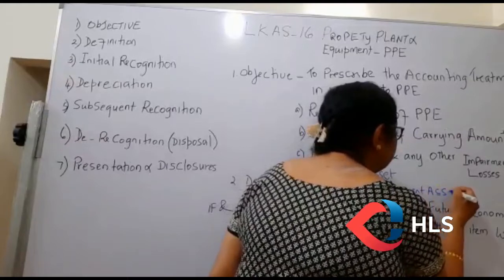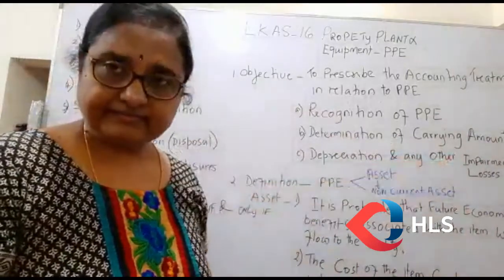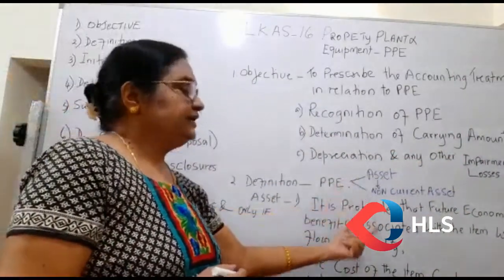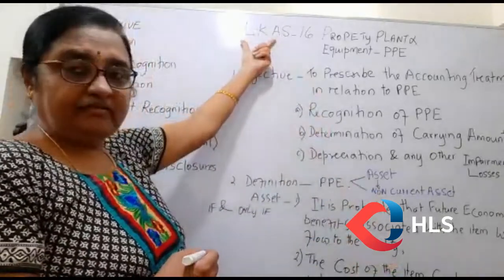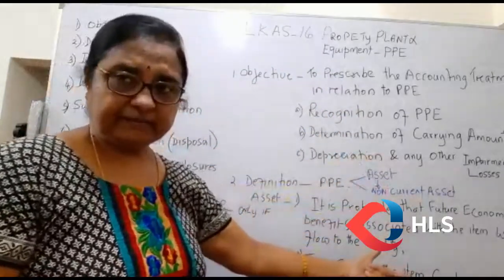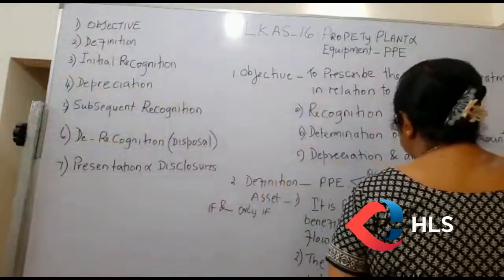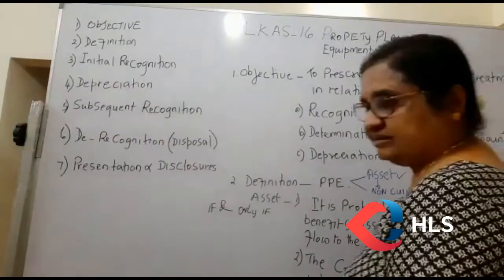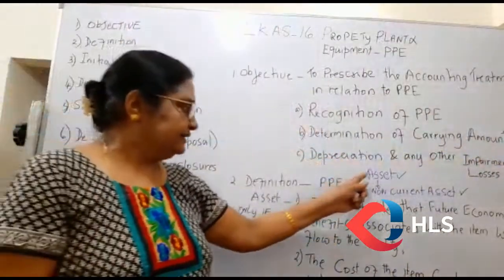So again, it should meet the requirements of non-current assets. After that, PPE in specific. Our standard is going to define PPE in specific. To know PPE in specific, we should know what is an asset and what is a non-current asset. So we have to study these 2.